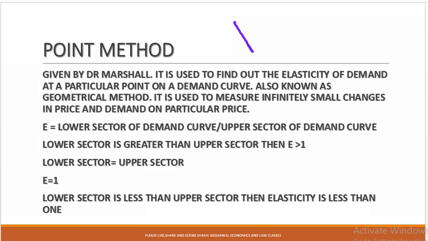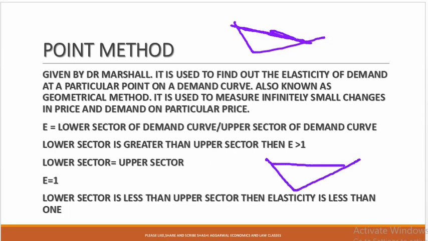So here under the point method, if this is the point, this is the lower segment divided by the upper segment. Lower sector of the demand curve divided by the upper sector of the demand curve. In this manner we could say, if we want to measure the elasticity of demand, this is the point where this is the midpoint.